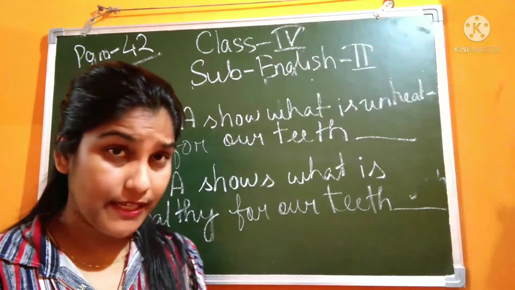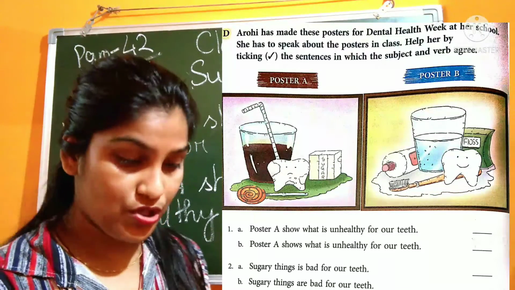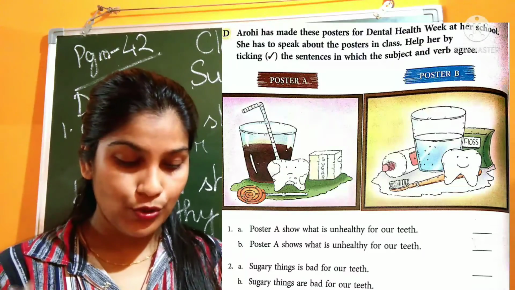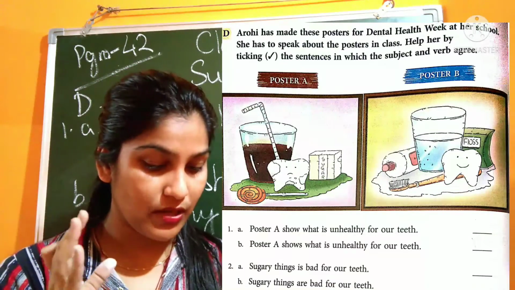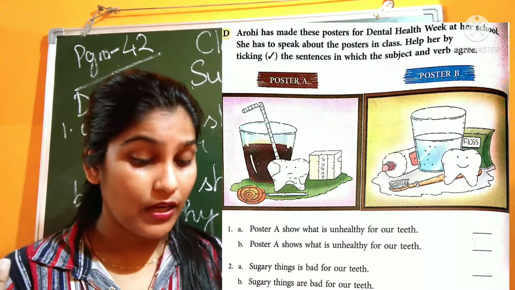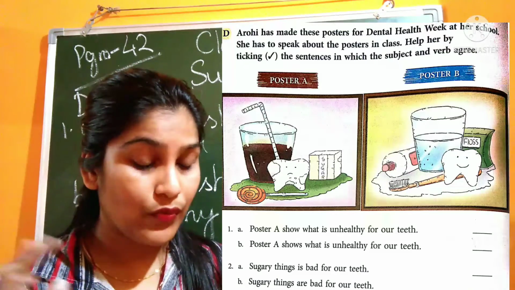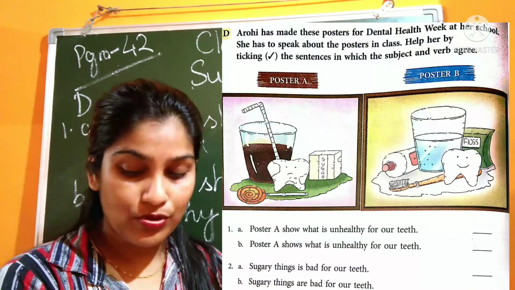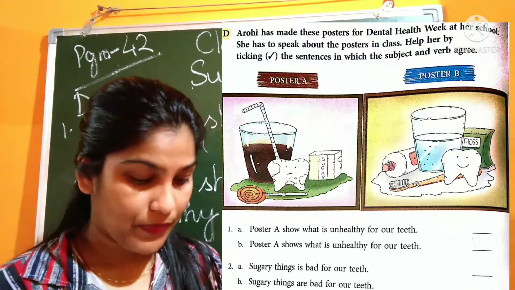Okay. Question number D, page number 42. Arohi has made these posters for Dental Health Week at her school. So two posters are made by Arohi, poster A and poster B. She has to speak about the posters in class. Help her by ticking the sentences in which the subject and verb agree. So it is poster A and poster B.